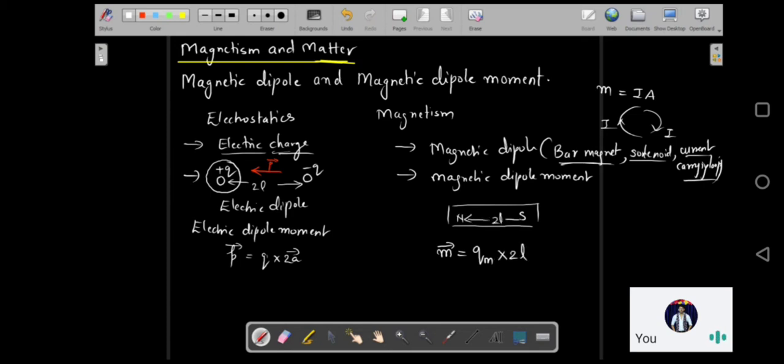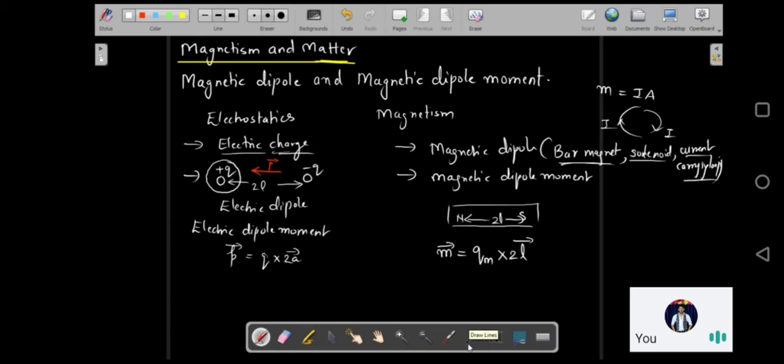Let us take it as 2L only, standard for electricity and also for magnetism. The distance of separation between the two poles is going to be 2L. It is going to be a displacement vector, because both sides have to be vectors, otherwise it will not be a proper equation.